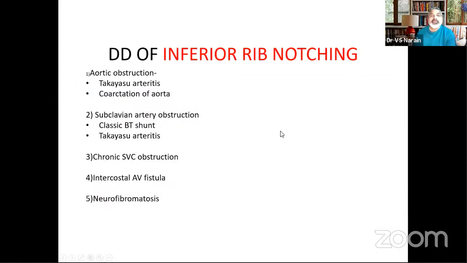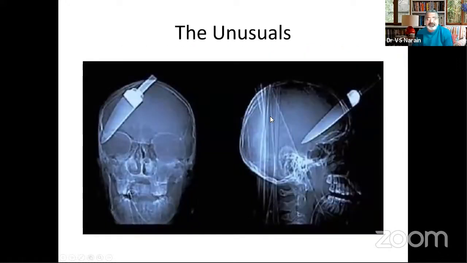So the differential diagnosis, you must know coarctation, of course, but besides coarctation of aorta, you have Takayasu's arteritis, you have subclavian artery obstructions secondary to classic BT shunts. You can have SVC obstructions, you can have fistulae in the intercostal region, and you can have neurofibromatosis. So all these are causes of inferior rib notching, besides, of course, the collaterals for coarctation of aorta.